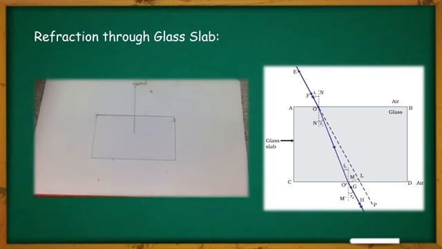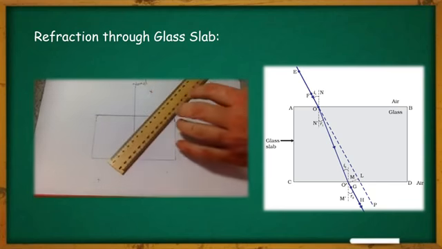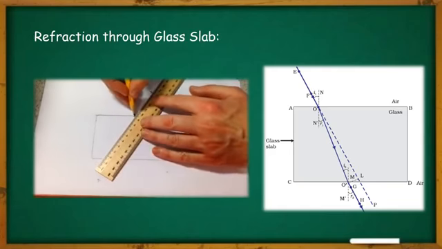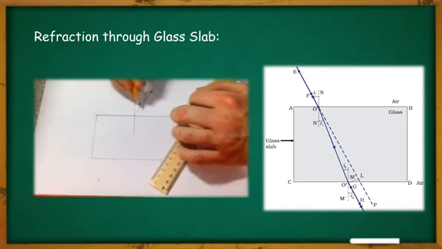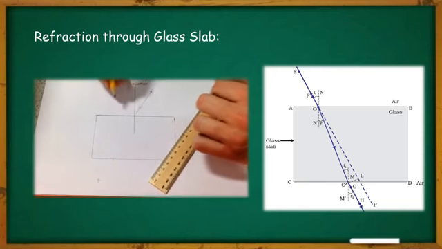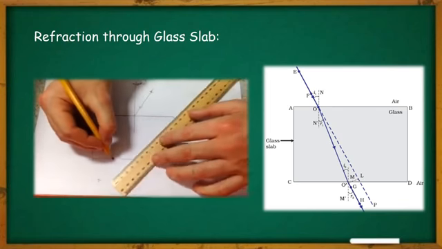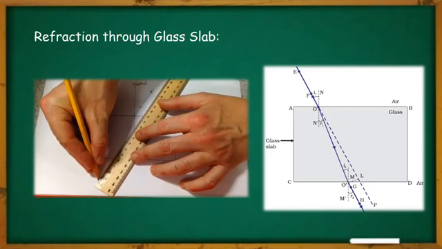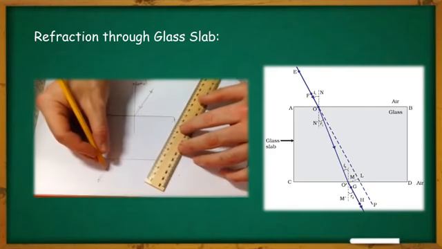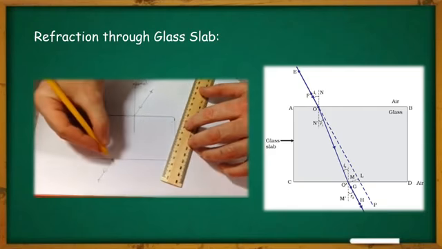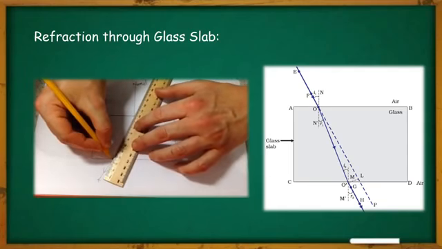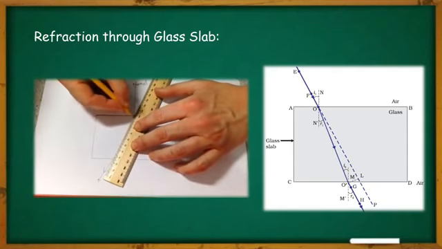After that, we will remove the glass slab and take a centimeter scale, and we will start joining those points, and this will give us the incident ray. This one is the emergent ray, and in between this is the refracted ray.